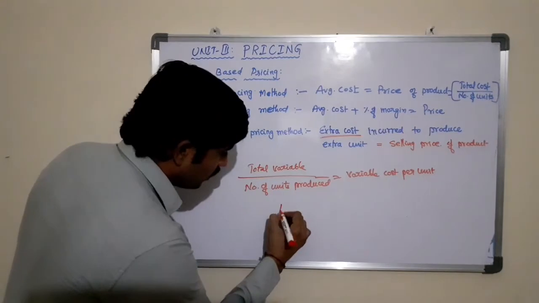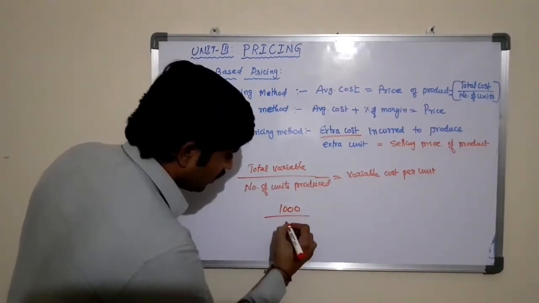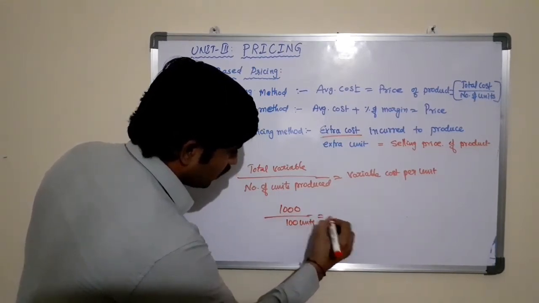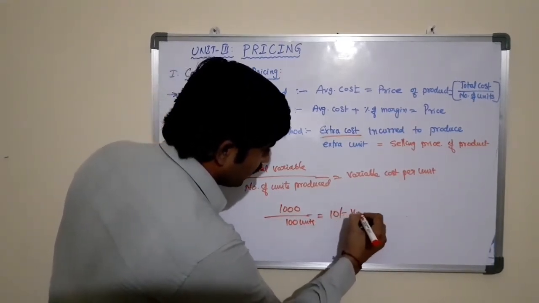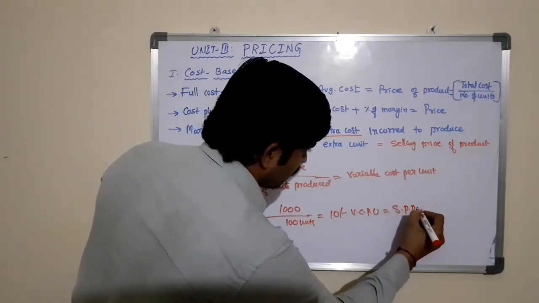For example, here we have incurred 1000 rupees as variable cost, and 100 units we have produced, so 10 rupees is the variable cost per unit, which equals the selling price per unit